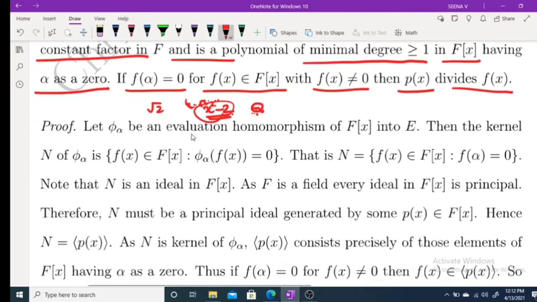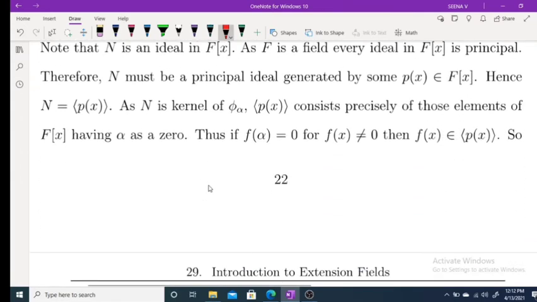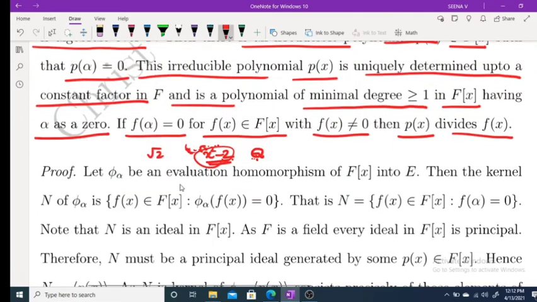Okay. Now moving to the proof, this is very important. Listen carefully. Let phi alpha be an evaluation homomorphism of F[x] into E. Clear? Then the kernel N of phi alpha is the set of all f of x belongs to F[x] such that phi alpha of f of x equal to 0. That is, N is actually the set of f of x belongs to F[x] such that f of alpha equal to 0.